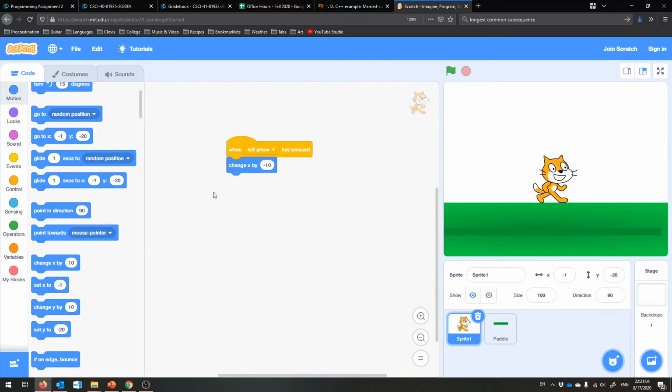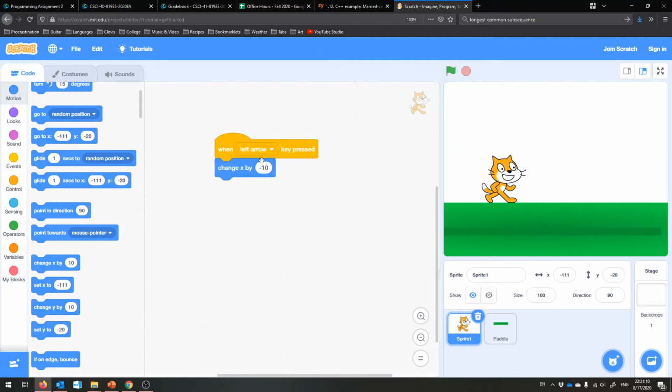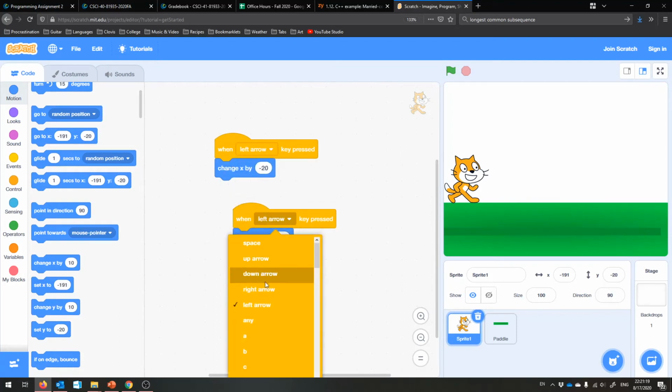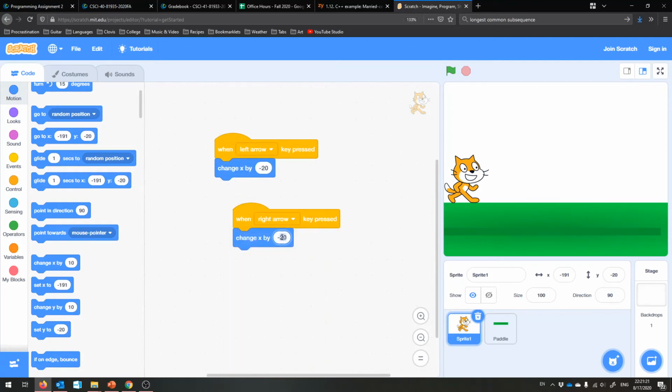So when I press the left arrow, things are happening. And I think that's a bit slow, so let me speed them up. Move by 20, please. Yeah. And then I'll duplicate this, because when the right arrow is pressed, let's change the x by positive 20. And I'll move them back to the right. Whee! So now we have a moving cat.